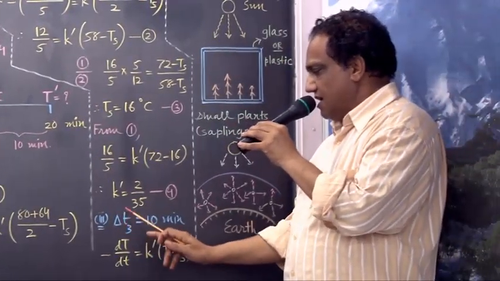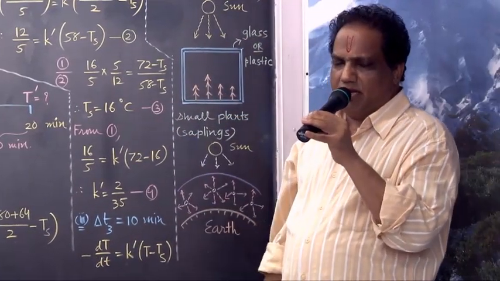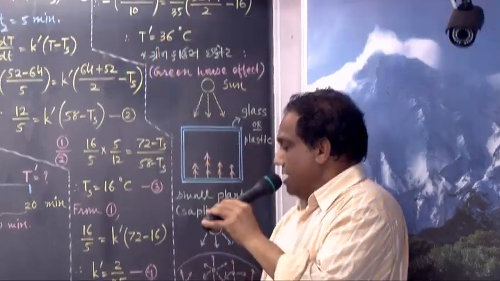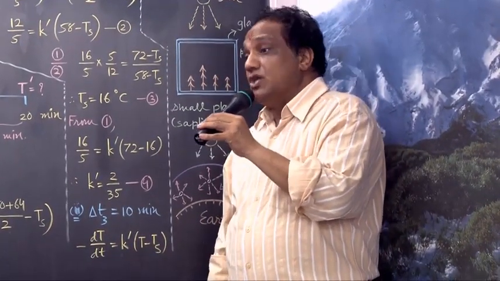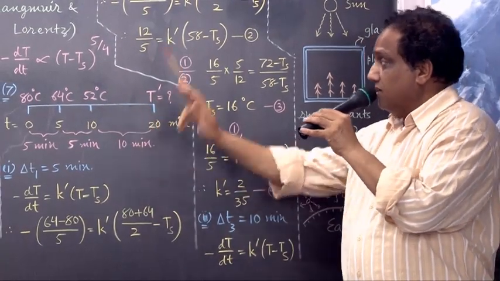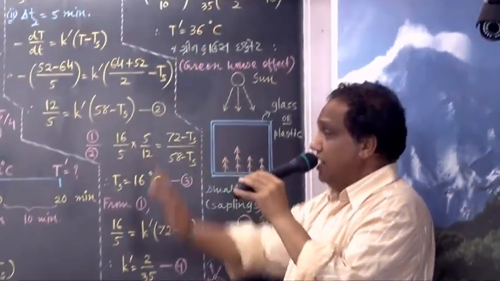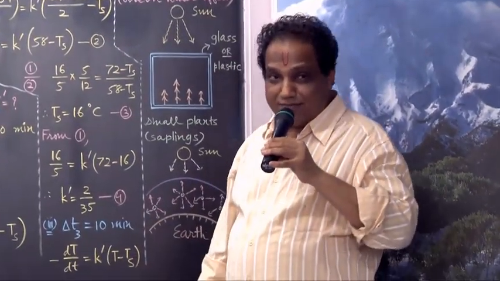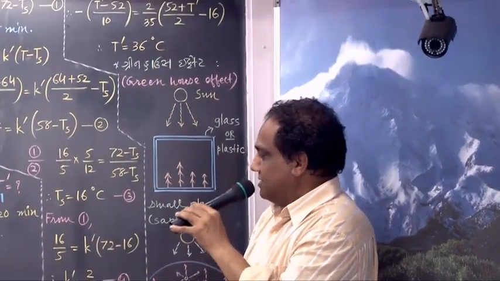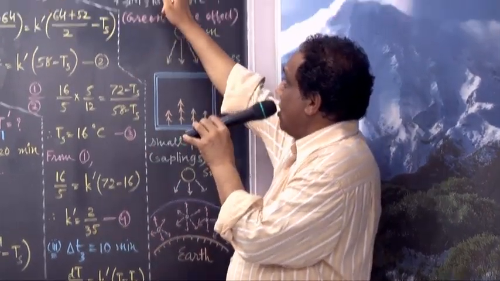Now let us take the last time interval, delta T3, 10 minutes. Apply Newton's law of cooling: minus dT by dt equals K dash into T minus Ts. What do you mean by dT? Change in temperature, final minus initial: T dash minus 52 upon the time interval, 10 minutes, that equals K dash, 2 upon 35.